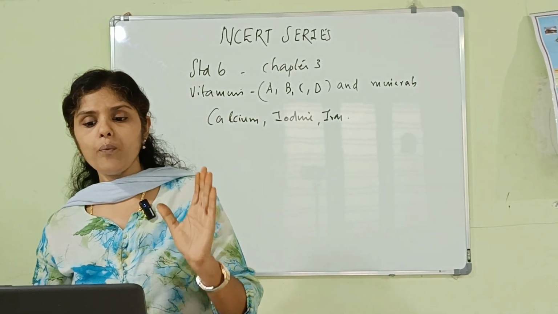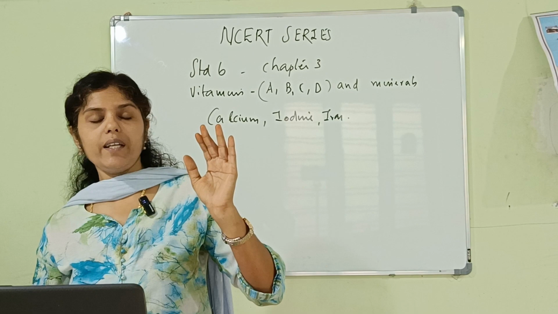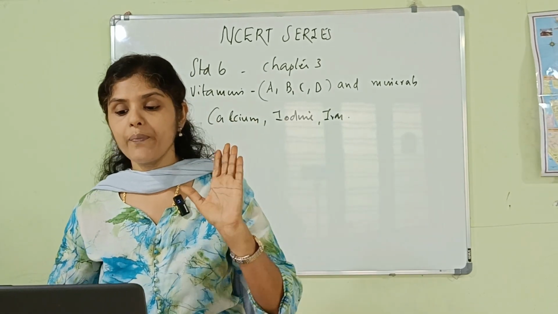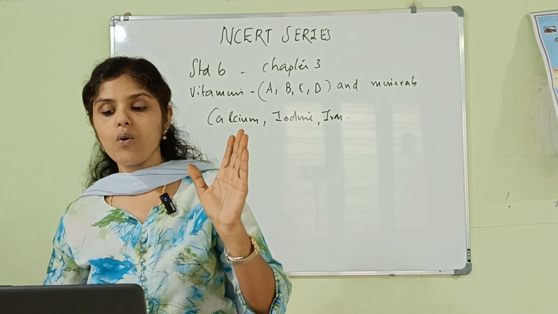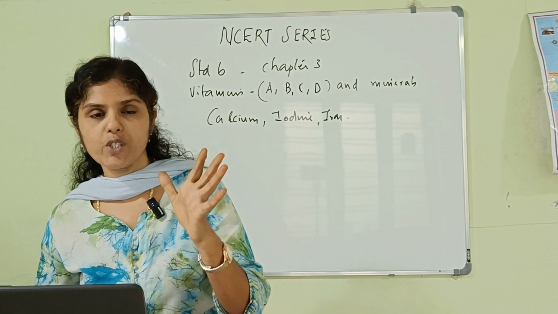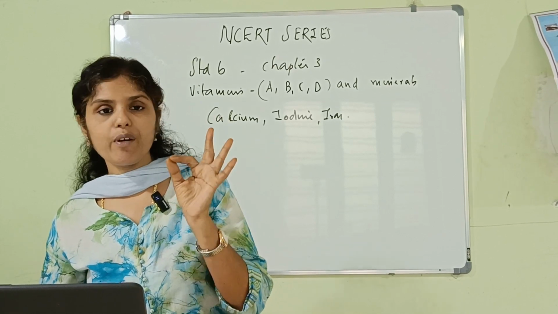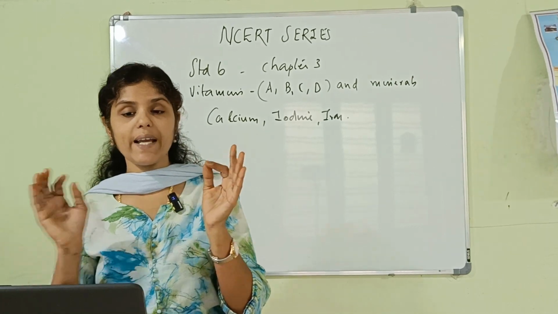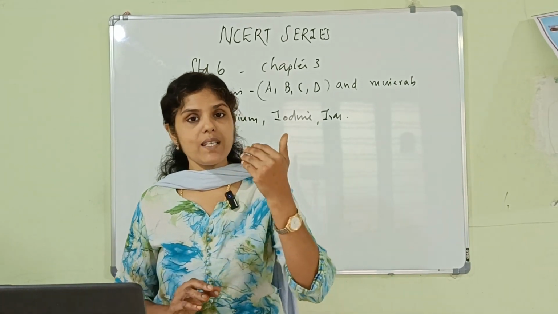Okay. Now, fruits and vegetables. Now we are moving to fruits and vegetables. They are rich in vitamins and minerals. And these fruits and vegetables are also rich in dietary fibers. What do we mean by dietary fibers and how are they beneficial for us? In addition to essential nutrients, our body also needs dietary fibers as well as water.